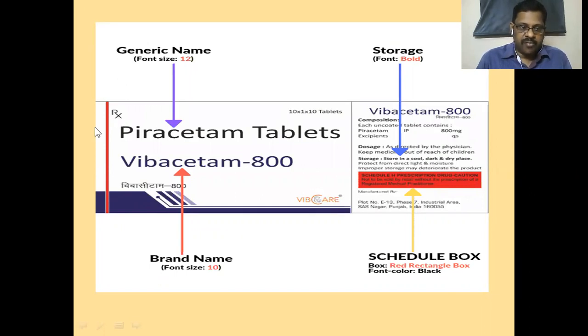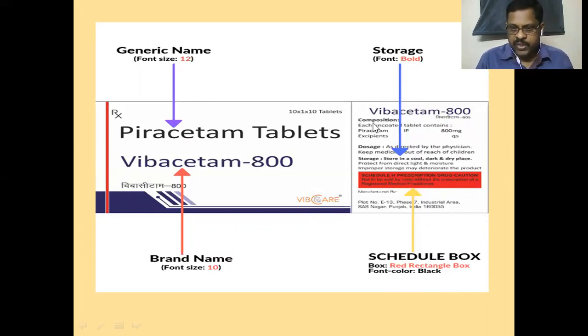And also one more sign for a Schedule H drug is this red color band on the left side. That indicates this should be dispensed only by prescription. And also we have to note this red color portion. Schedule H prescription drug caution: not to be sold by retail without the prescription of a registered medical practitioner. It is written on this, in bold letters in the red color box.